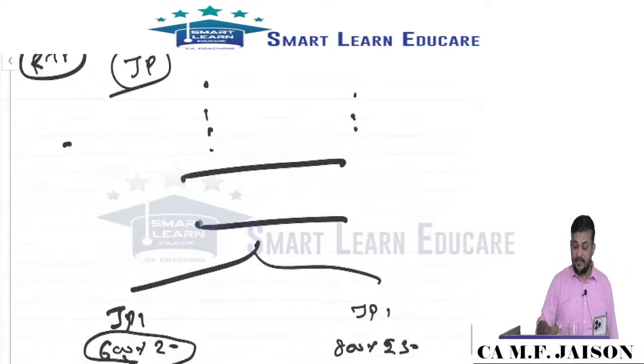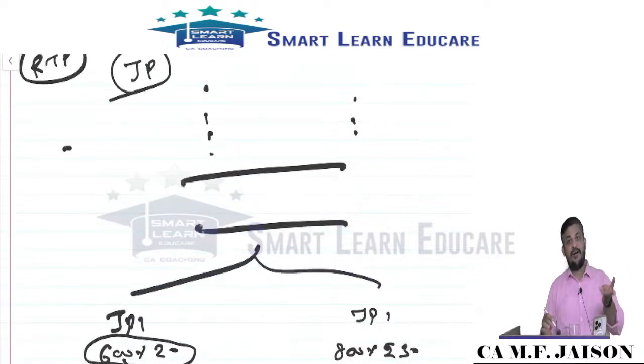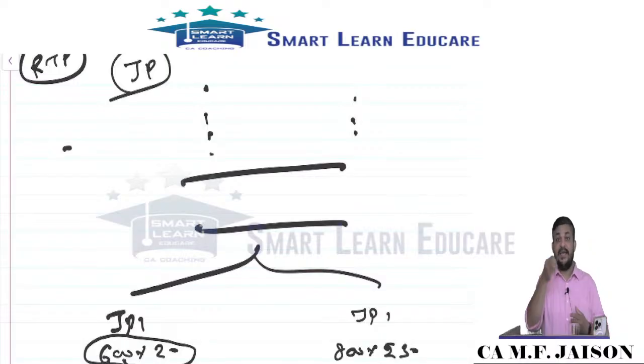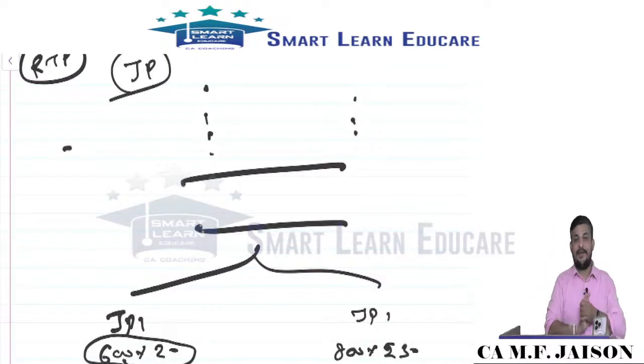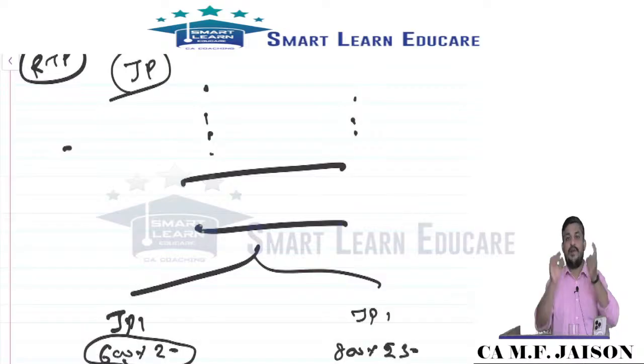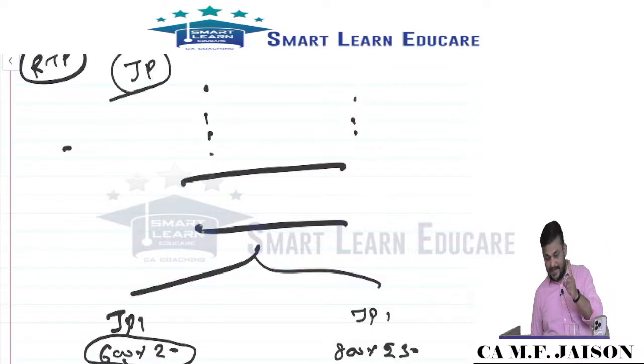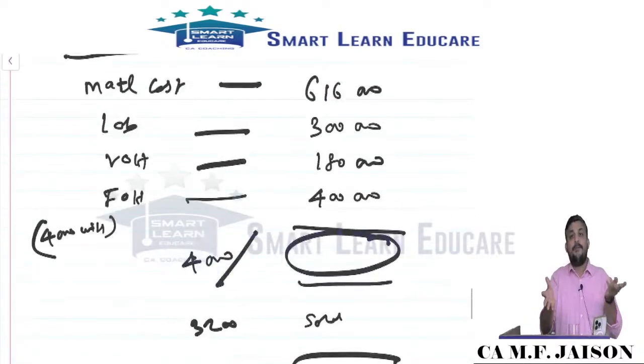And when you take this total cost, material cost, labor cost, overhead cost should be added. You should deduct the NRV of byproduct and NRV of scrap. That is based on the RTP one question. So one problem is the joint product, byproduct, joint product byproduct cost allocation. The other one is the comprehensive problem.